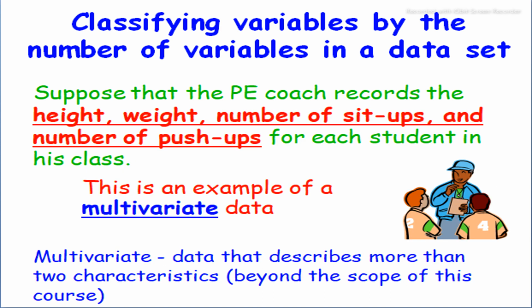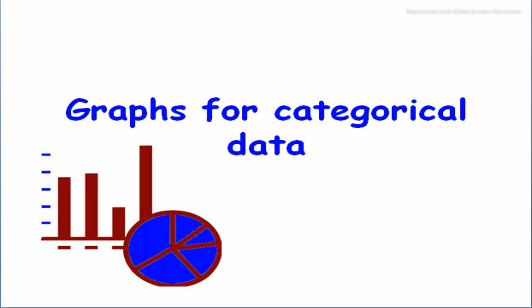Classifying variables by the number of variables in a data set. Suppose that the PE coach records the height, weight, number of sit-ups and number of push-ups for each student in his class. This is an example of multivariate data. Multivariate data describe more than two characteristics. When we describe more than two characteristics, it's multivariate data, and it is beyond the scope of this course.